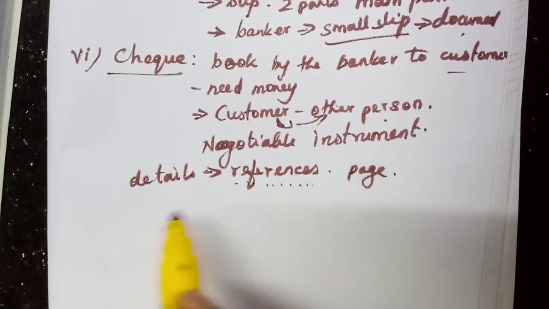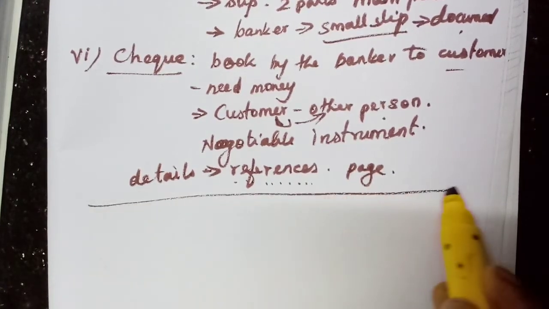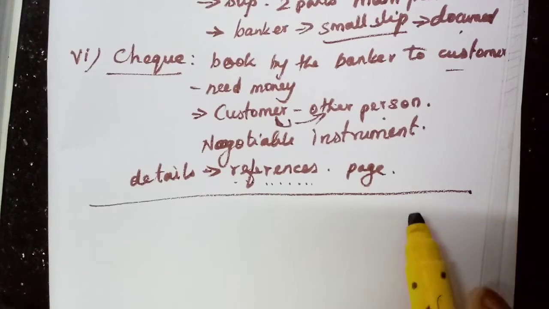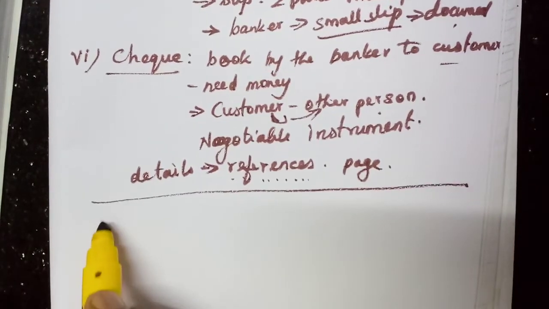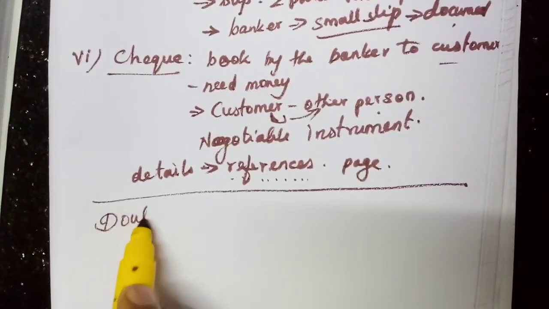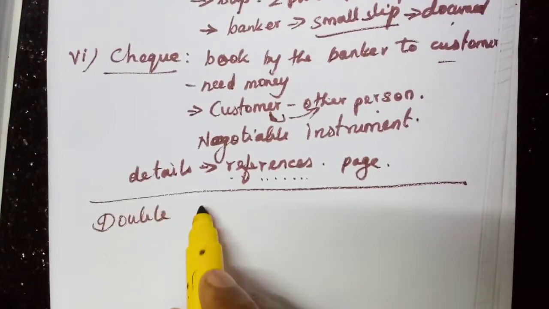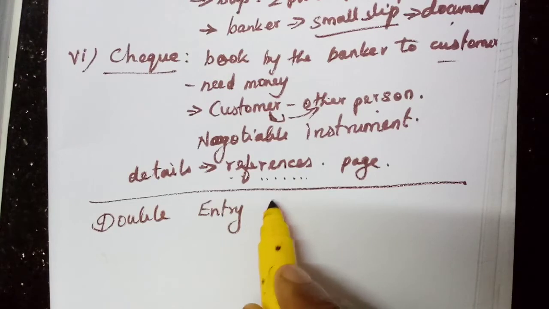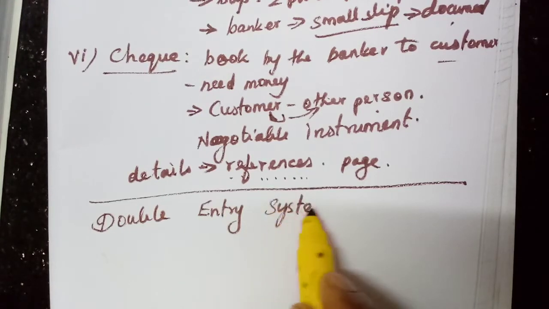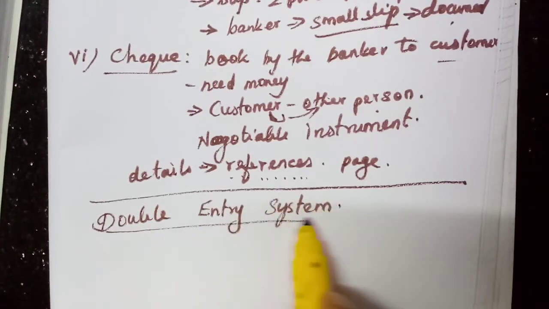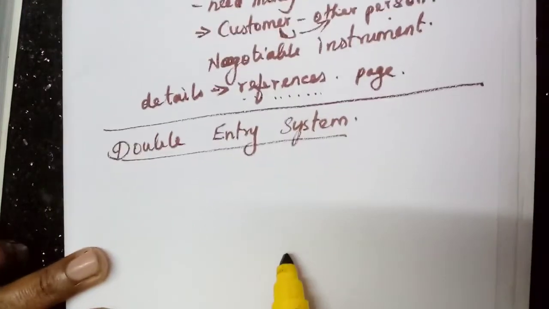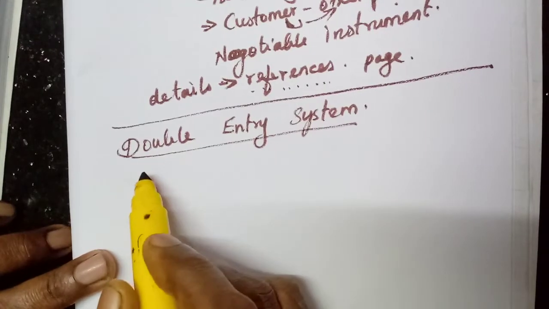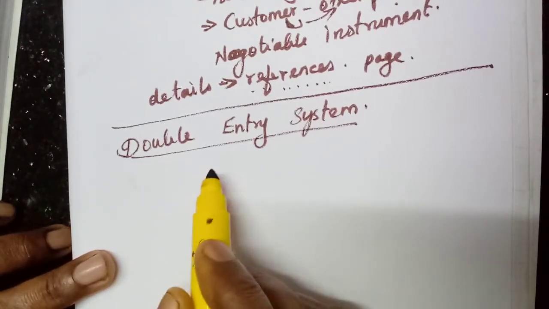Okay, now some of the terms we have learned. Now we will go on to learn the double entry system. Okay, going to start the accounting double entry system. We know what the double entry system is. I have told you many times, isn't it? Double entry system of bookkeeping. What is the double entry system of bookkeeping?